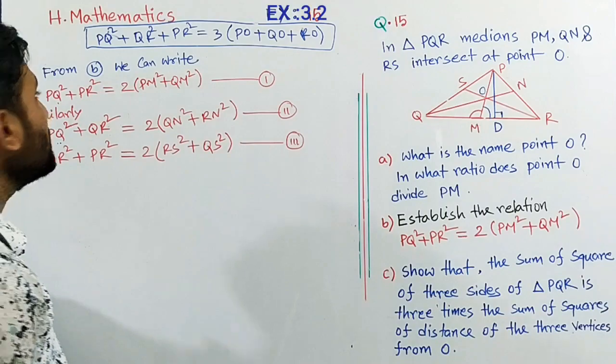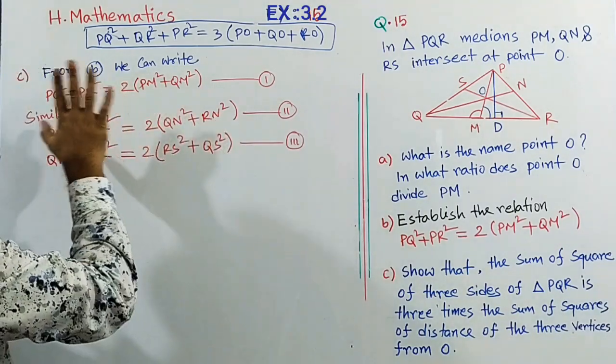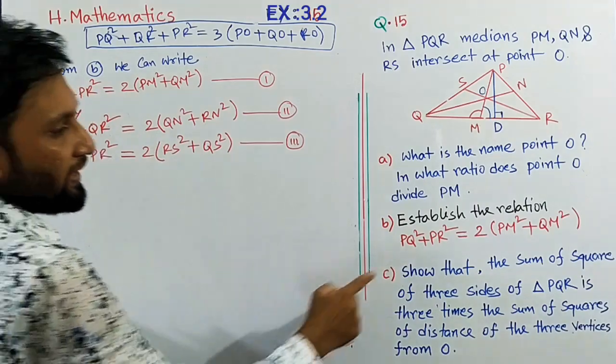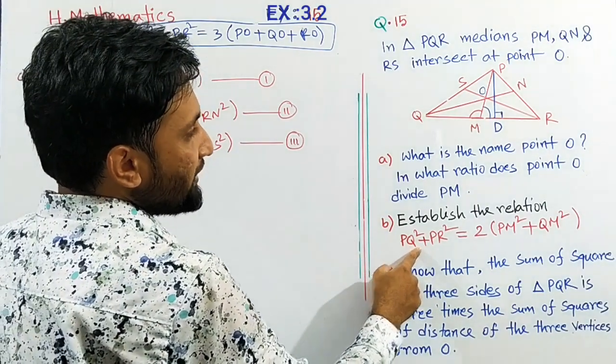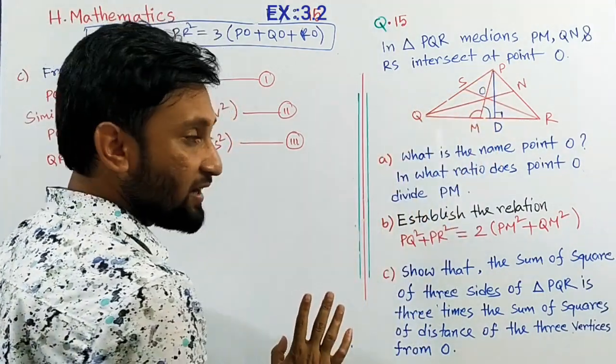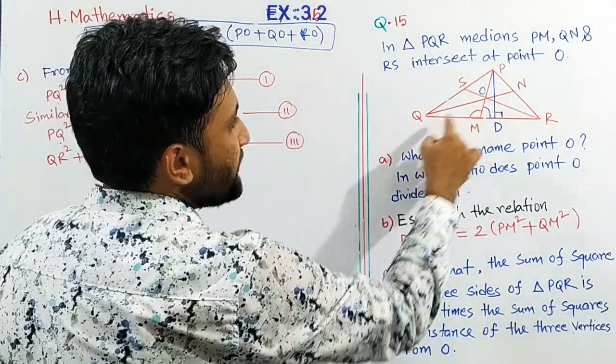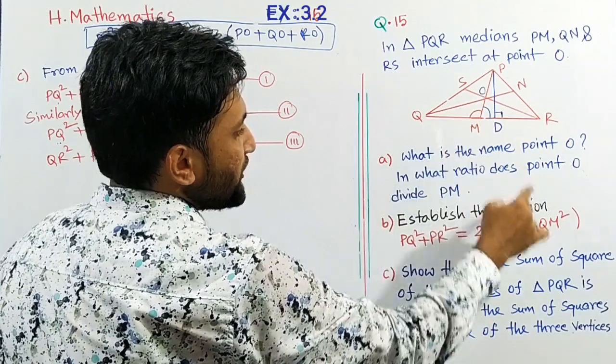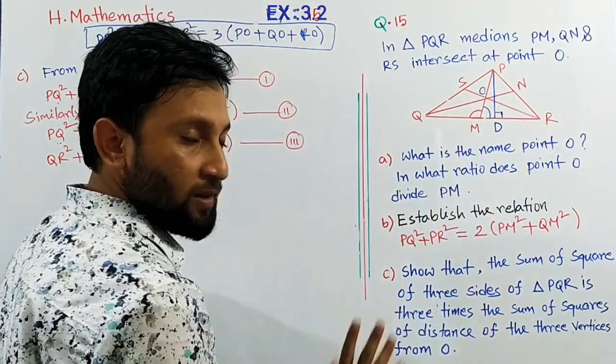Okay. Now see, follow this process, how to prove it. From B we can write PM as a median: PQ square plus PR square equals 2 into PM square plus QM square.